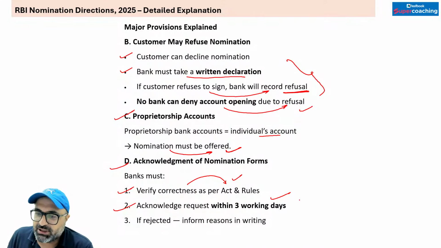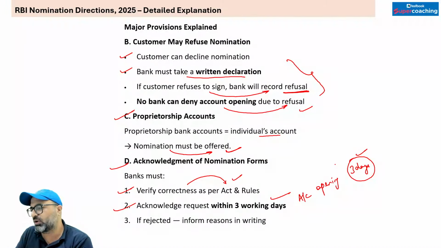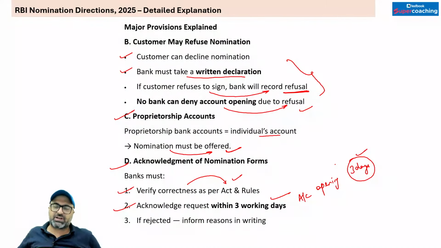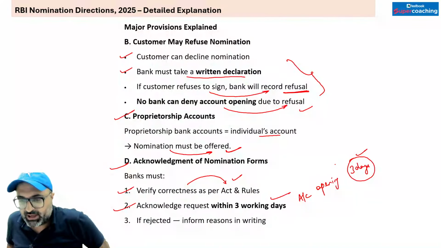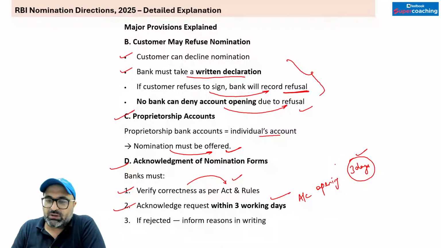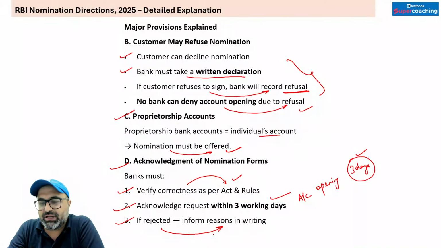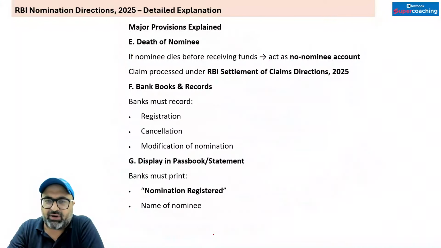कि अगर आपका आज अकाउंट ओपनिंग की रिक्वेस्ट जाती है और बैंक ने आपको अकाउंट ओपन करके दिया तो उसमें आपको 3 दिन का समय दिया गया. 3 दिन में आपको नॉमिनी वाला चैप्टर क्लियर करना. अगर आपने हाँ बोल दिया तो डिटेल दे दो, और अगर आपने मना कर दिया, if you are refusing it, in that particular case you have to come up with the reason. You have to inform that why I am rejecting, what is my thought behind rejecting the nomination, and you have to inform the reason in writing.